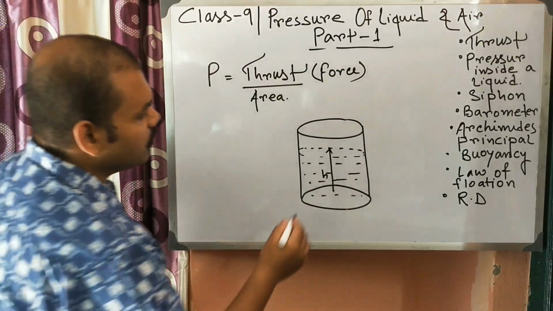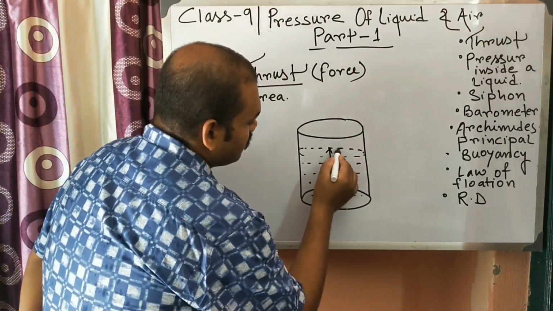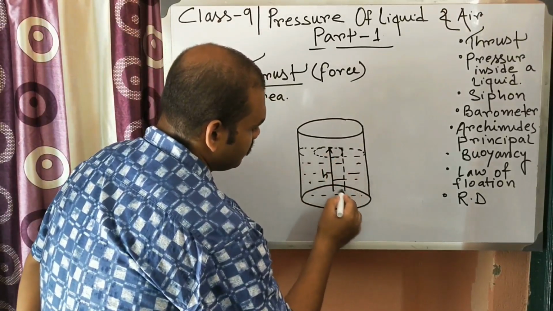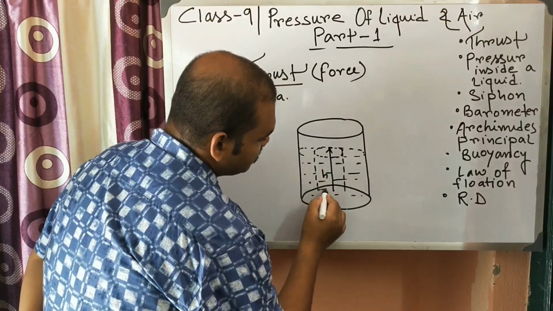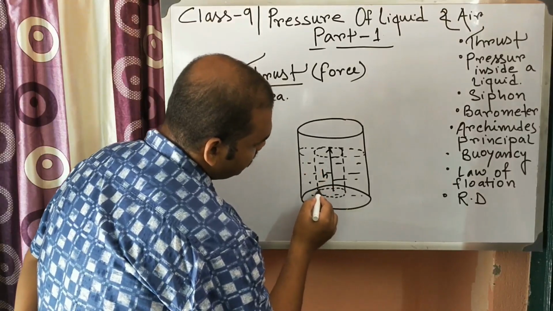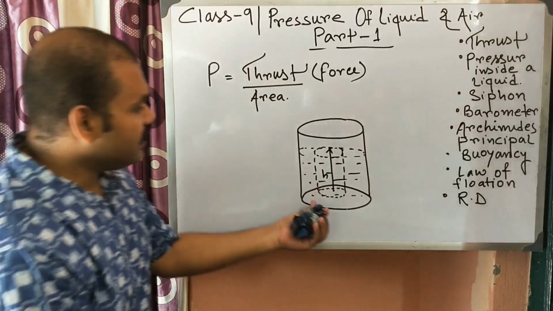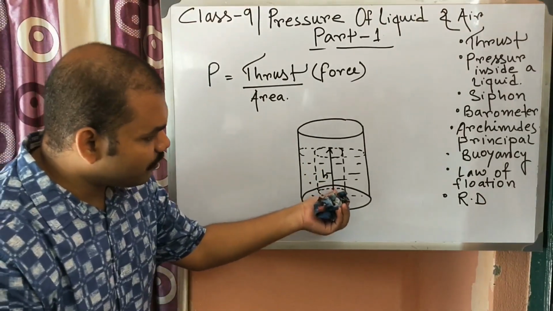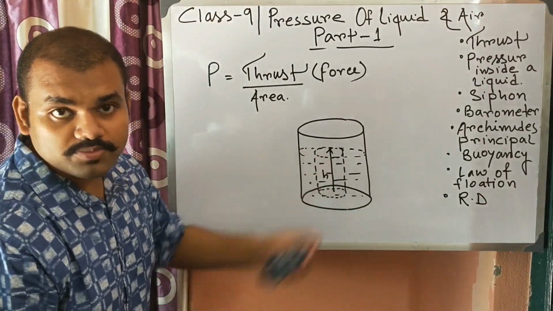Now we will consider there is a liquid cylinder surrounding the point, and the point is at the bottom of the cylinder.